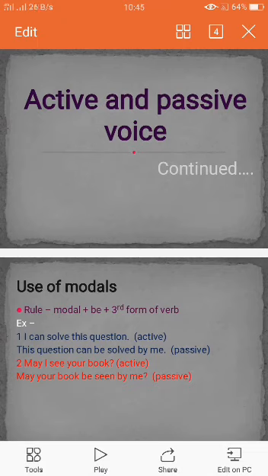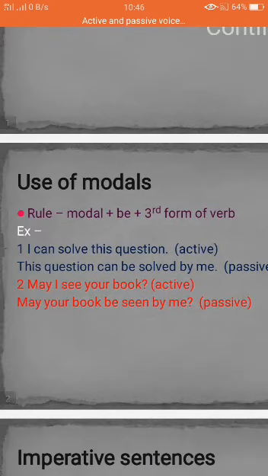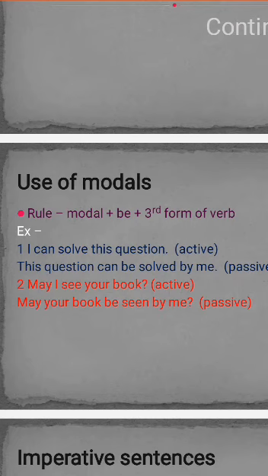Dear students, now I am going to explain different types of sentences. First of all, where there is the use of modals in a sentence, we use be while making passive voice. Rule is subject plus modal plus be plus third form of verb. For example, I can solve this question. When we change into passive voice, we will write this question can be solved by me.